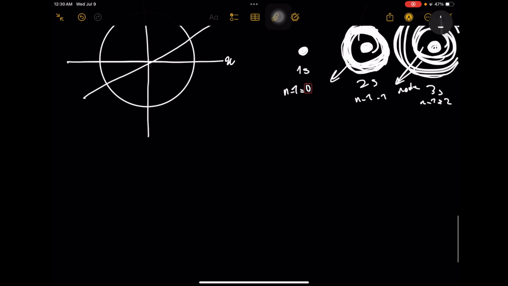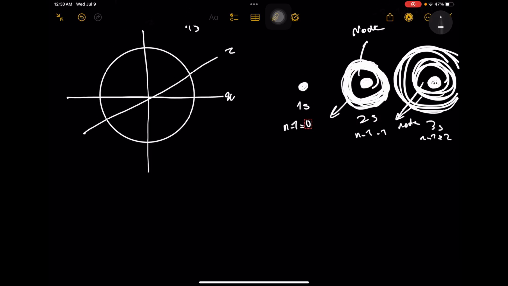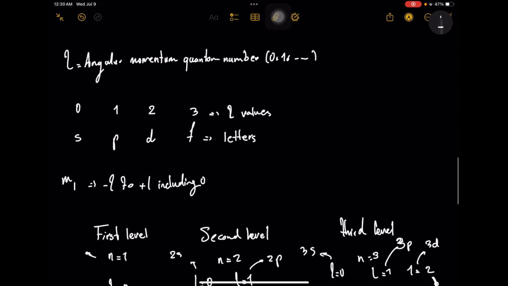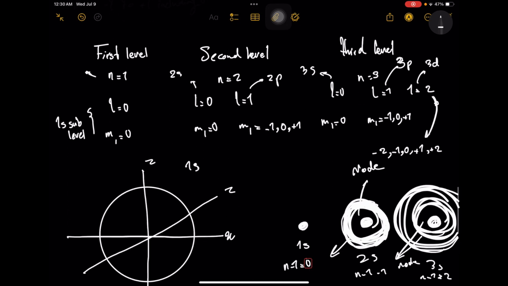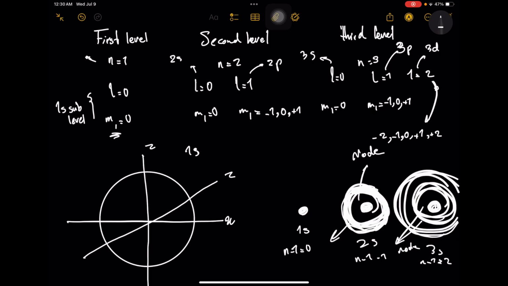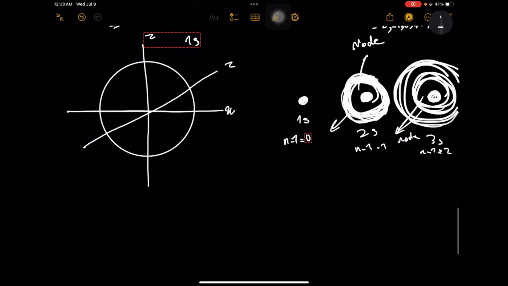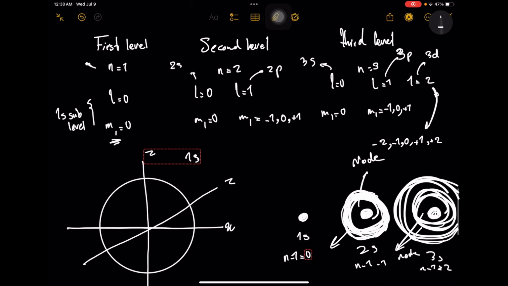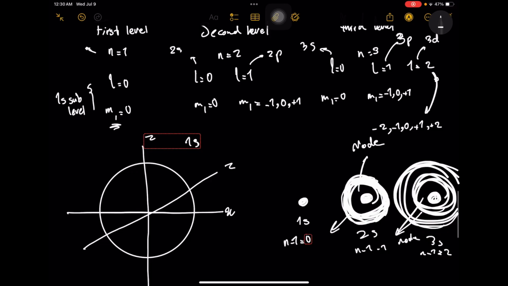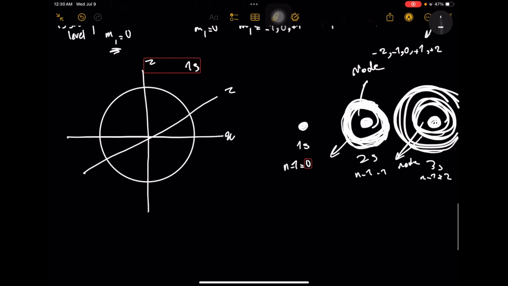And also notice that for 1s, the m, which shows the orientation for us, is 0, so there's no orientation. Did you see? There's only one spherical shape for it. But for the p orbitals, we have m with 3 values, so we have 3 orientations.